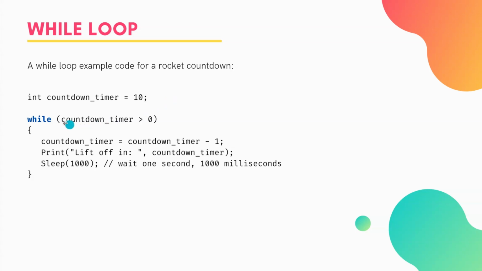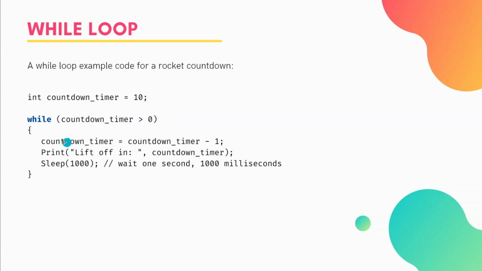So we then use the keyword while to start our loop, and we open the brackets and we put in here an expression that we want to run the code for. So what do I mean by that? The while loop will execute this code repeatedly as long as this statement here evaluates as true. So as long as countdown timer is above 0, this code is going to execute.